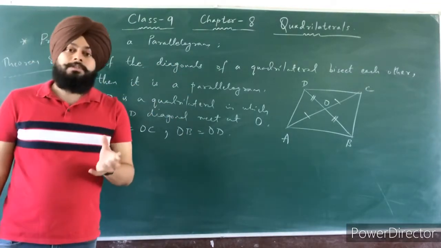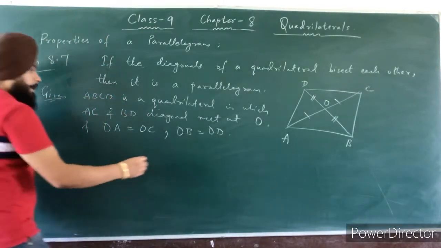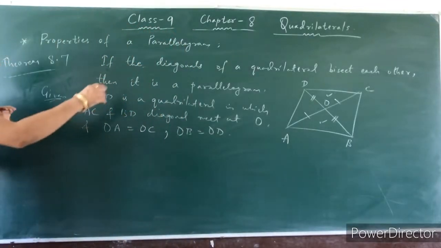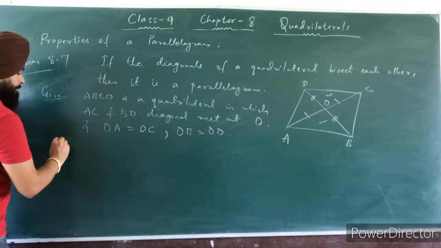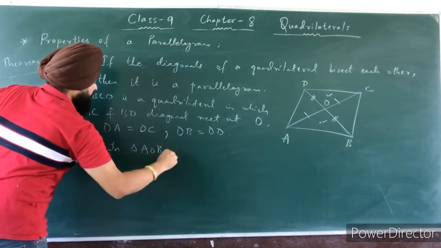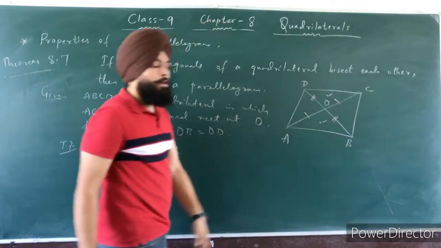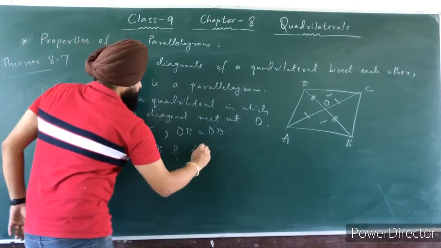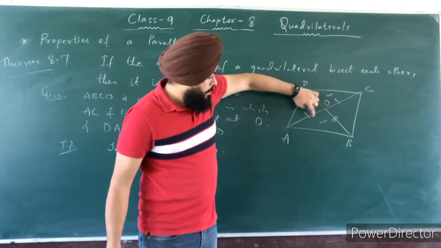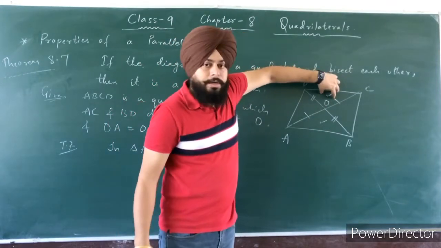In a parallelogram, opposite sides are parallel. So you can take again these two triangles and prove them congruent. In triangle AOB and triangle COD, the first part is OA, which is part of this triangle, and OC, which is part of this triangle.